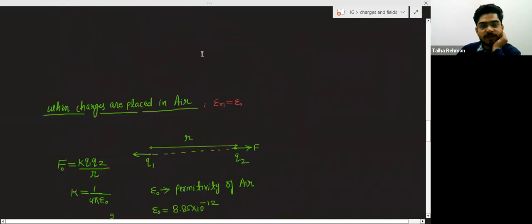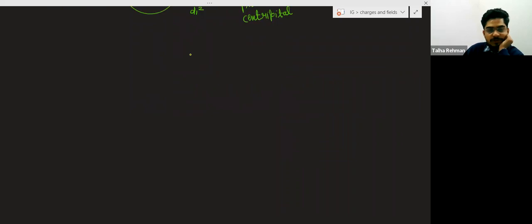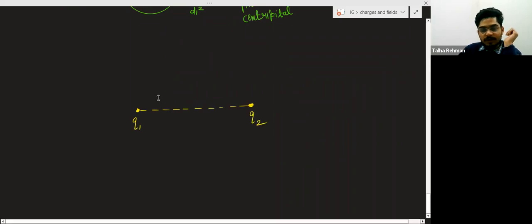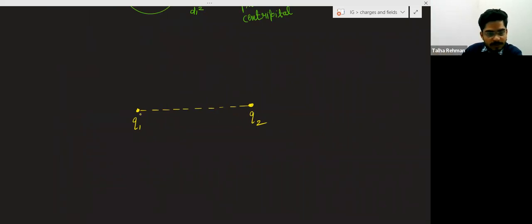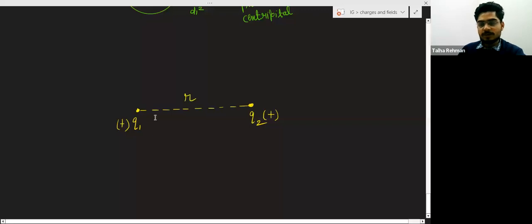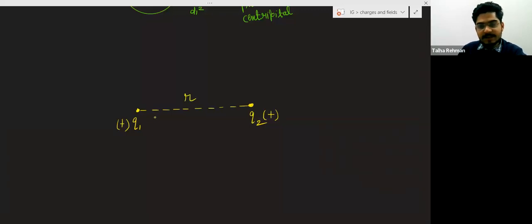Now, let me explain this point. Suppose this is one charge, this is another charge. This is charge Q1, this is charge Q2. Suppose this is a positive charge and this is also a positive charge, separated by some distance r. So obviously they will repel each other, like this.